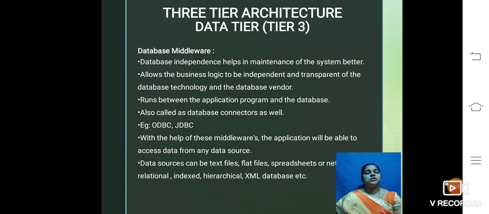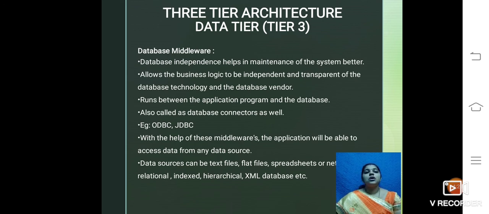So it uses the database middleware in the data tier. Database independence helps in the maintenance of the system for better assessment. It allows the business logic to be independent and transparent of the database technology and the database vendor. It runs between the application program and the database. Also, it is called database connectors.